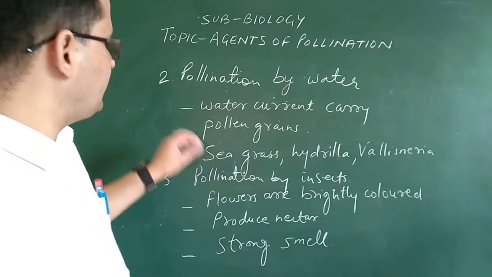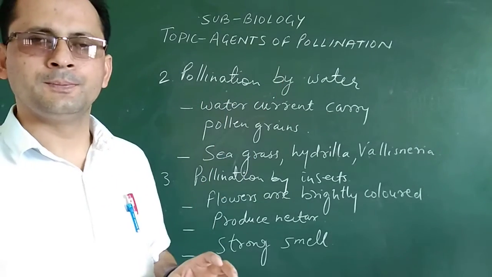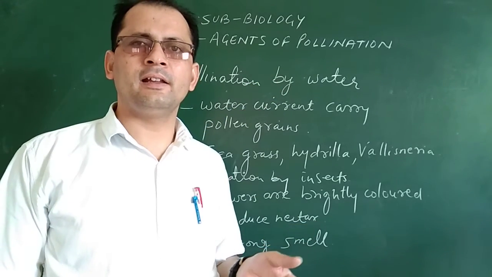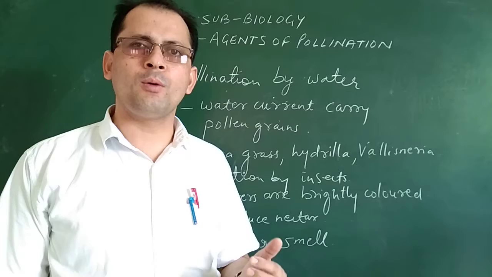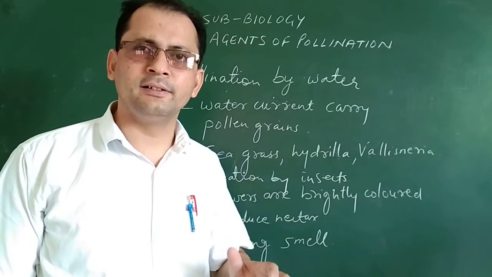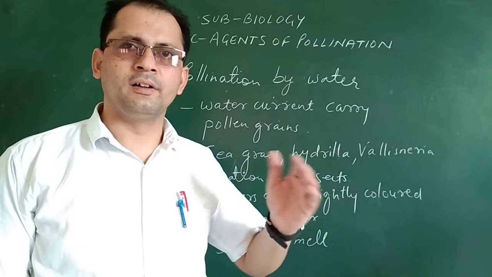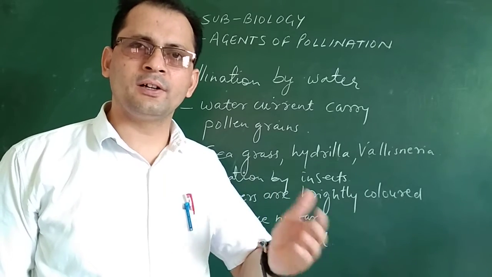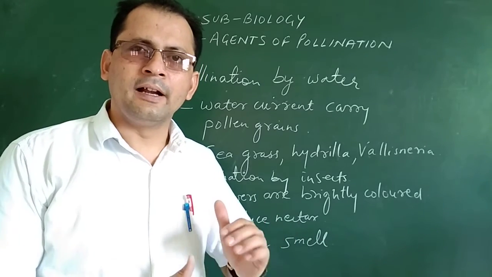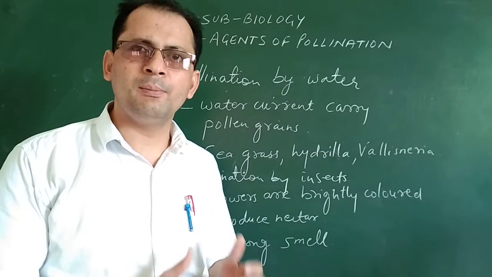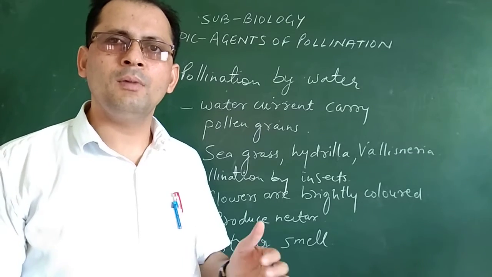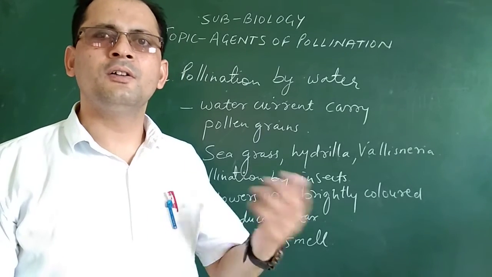Now you can see the second type, that is pollination by water. By the name you can recognize that in this category the pollen grains are carried from anther to the stigma with the help of water currents. Means the water is flowing, and with the flow of the water, the pollen grains from the anther, that is the male part, reach the stigma, that is the female part. So water is playing an important role in carrying the pollen grains from male part to the female part.